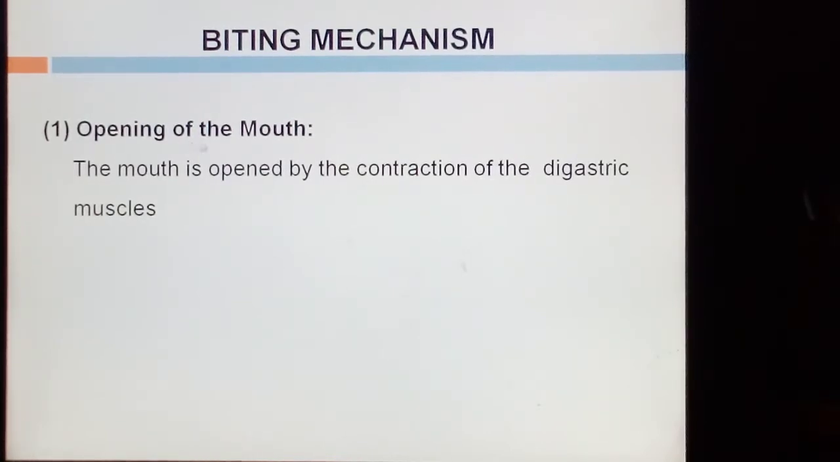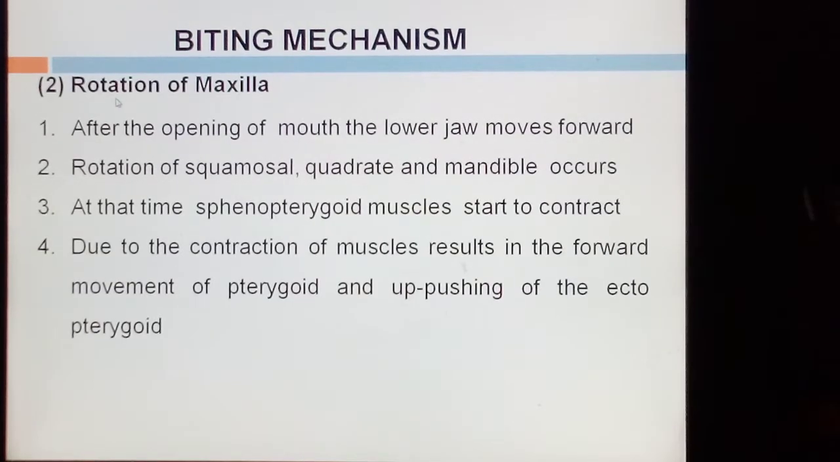Number 1 is the opening of the mouth. The mouth is opened by the contraction of the digastric muscles, and rotation of the maxilla. After the opening of the mouth, the lower jaw moves forward. Rotation of the squamosal, quadrate and mandibles occurs. At that time, the sphenopterygoid muscles start to contract.